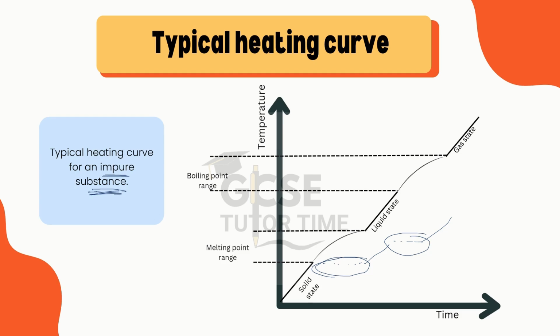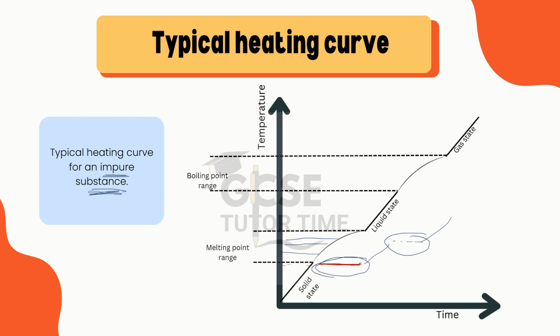Whereas for an impure substance, there will be a range of melting point. You can see it is melting here also, at this point also, at this point also. Whereas when we were talking about just a pure substance, it had the solid line. That means there was a specific temperature and the time was increasing.